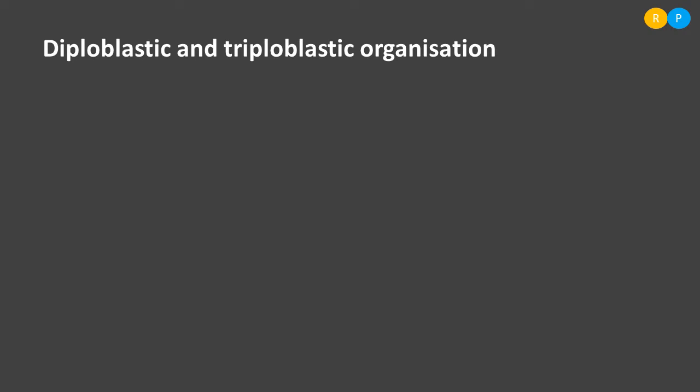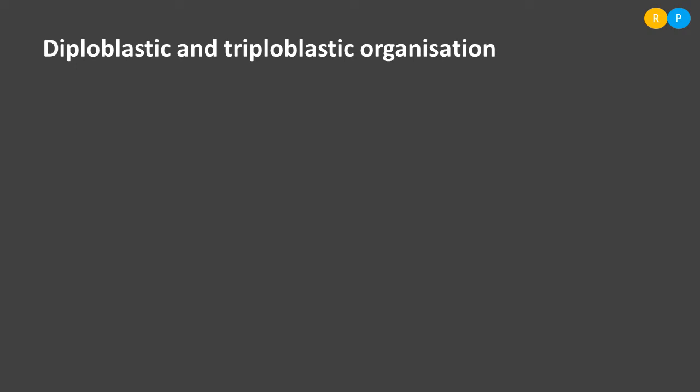What is meant by this organization? How is it done? This organization is done based on the number of tissue layers present in the embryo. We know the embryo is the initial developmental stage of all animals. In the embryonic condition, some animals consist of two tissue layers and some animals' embryos consist of three different tissue layers.